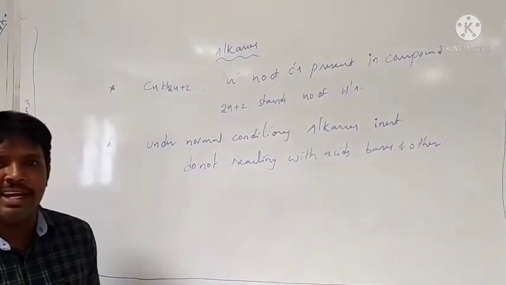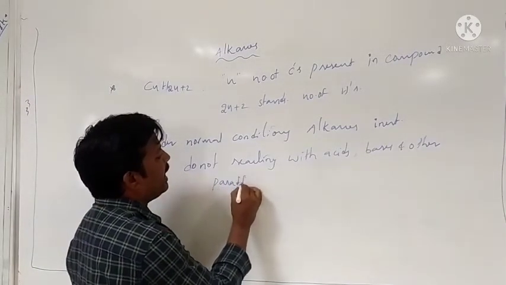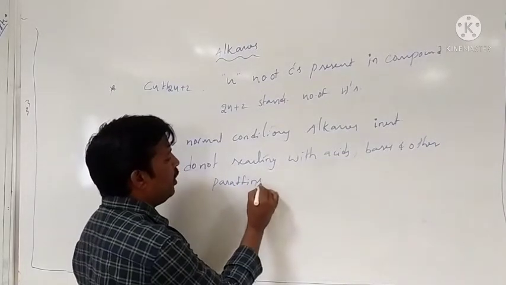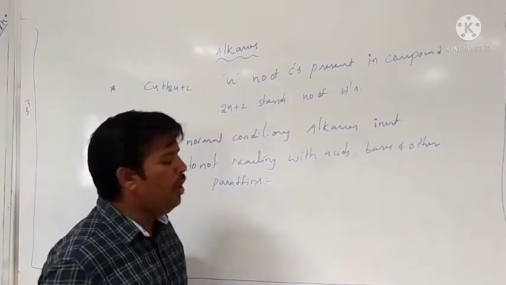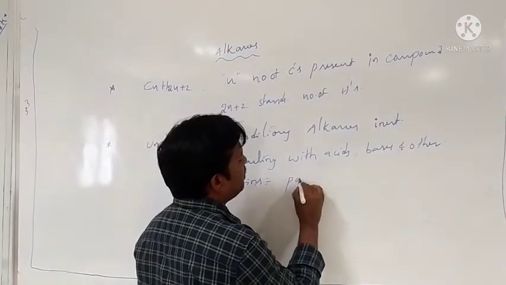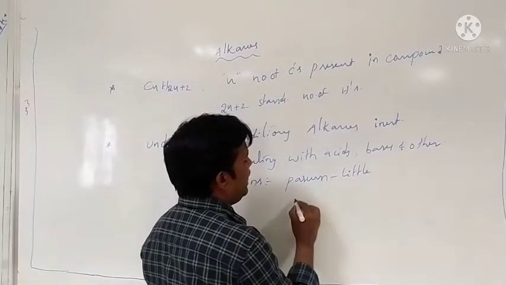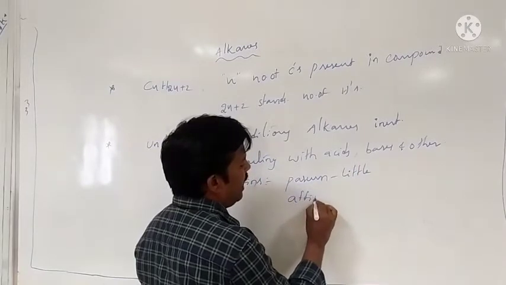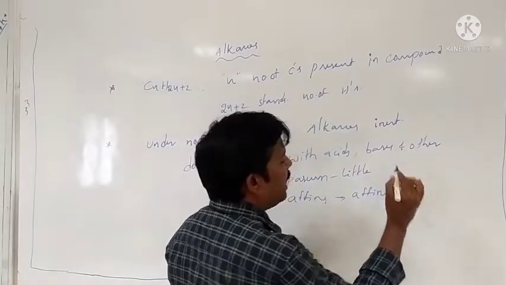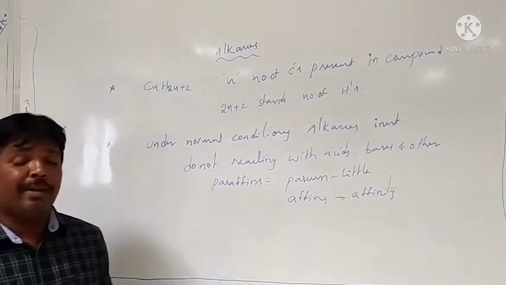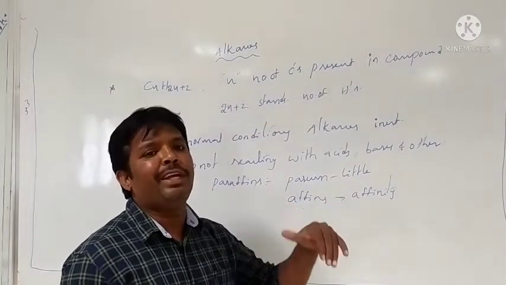That's why alkanes are generally called paraffins. Why are they called paraffins? Parum means little, and affinis means affinity. They are low affinity compounds, meaning low reactivity compounds. Due to the inertness of the alkanes, they are called paraffins, little affinity compounds.